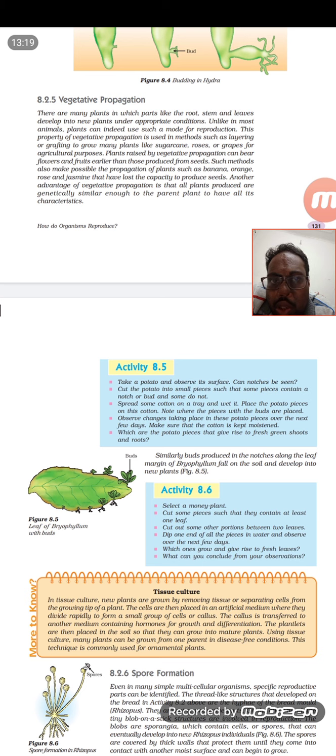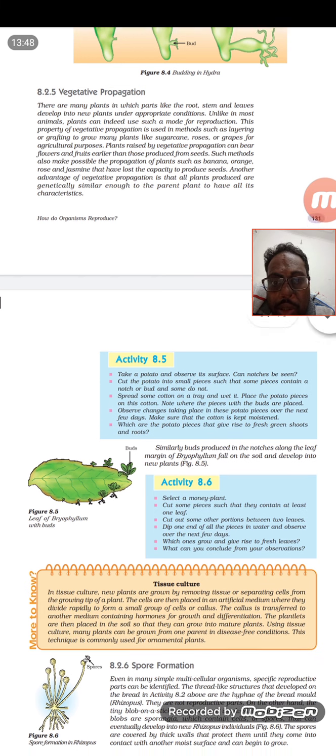For vegetative propagation there are many examples. For example, rhizomes like banana and ginger, garlic, and onion, which is in bulb shape, all of them grow by vegetative propagation. Even budding is also there. If you see potatoes, each and every potato has eyes, and each eye has the capacity to generate a new next generation. So these we can see in plants also.